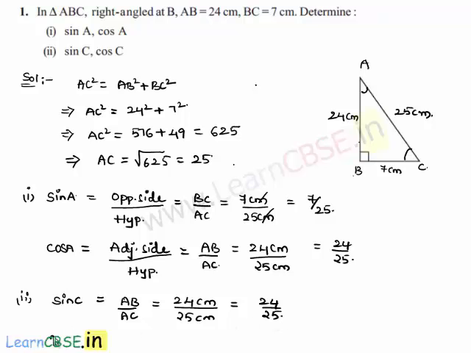Now he also asked us to find the value of cos C. That is equal to, we know that cos of an angle is adjacent side by hypotenuse. Here the adjacent side of angle C is BC by the hypotenuse is AC, which is equal to BC is 7 centimeters by AC, that is hypotenuse, 25 centimeters, which will be equal to 7 by 25 is the cos C.